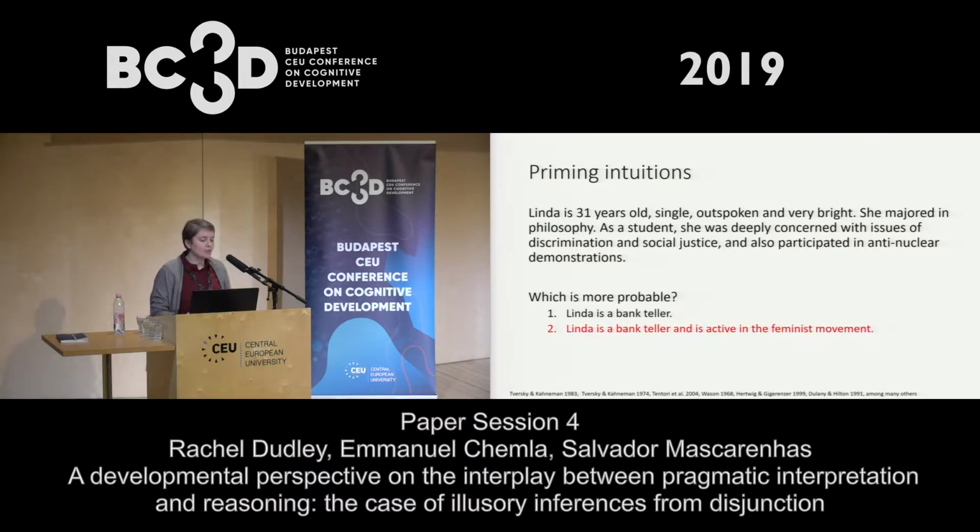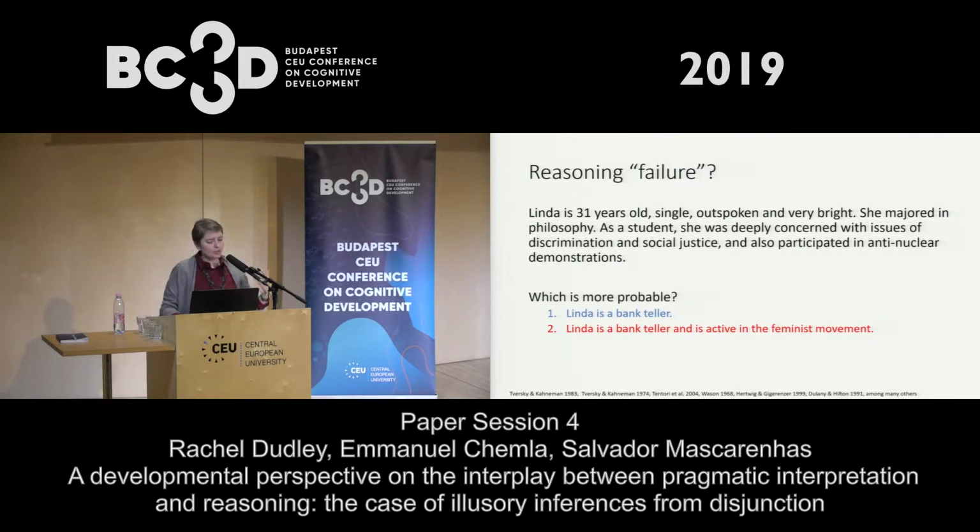And I don't know about you, but to me, the second answer sort of calls out as the right one. There's something inside of me that's jumping up and down saying that's the right answer. But what was noticed by Kahneman and Tversky is that if you think about this from a boring probability theoretic perspective, that's actually the wrong answer. It should actually be more probable that Linda is merely a bank teller. This is because if you think about being a bank teller and being active in the feminist movement as properties, it should always be true that having two properties is less probable than having one property. Another way of putting it, there are more bank tellers in the world than there are feminist bank tellers.